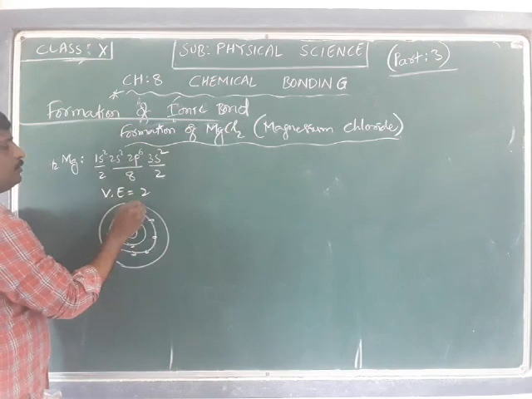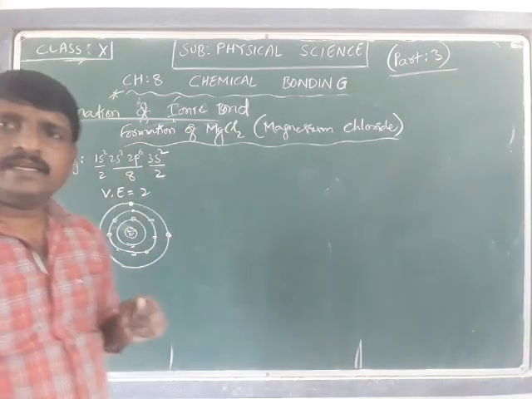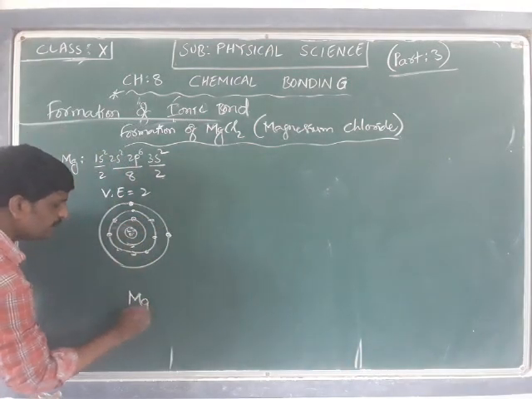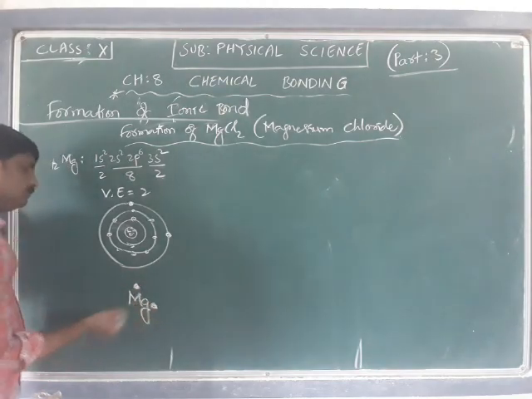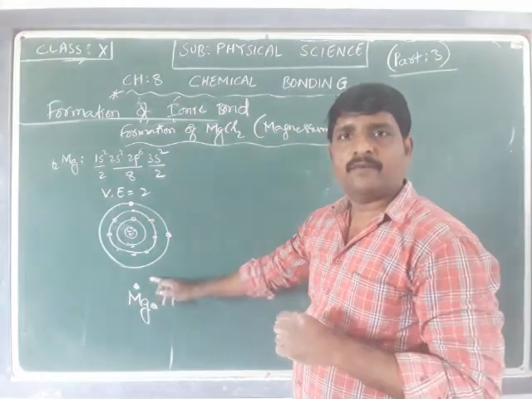The M shell has only 2 electrons. 1, 2 electrons. These are the 2 electrons which are there. In short, we can take just the kernel and write it as Mg with 1, 2. So 2 electrons are there in the outermost shell. Mg.